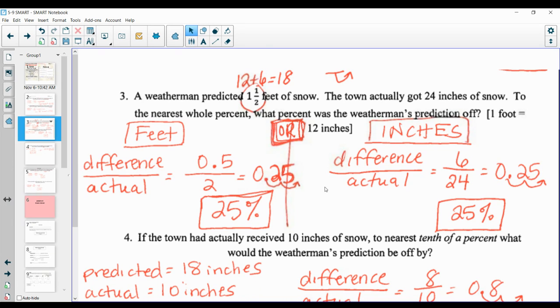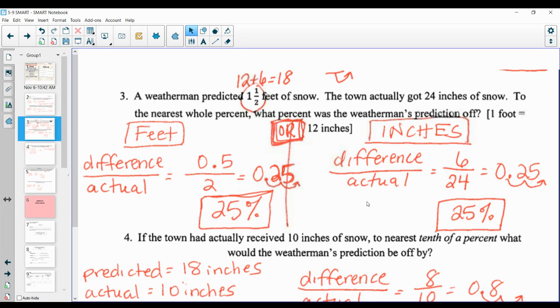If you chose inches, the weatherman predicted 1.5 feet of snow. So you have to know 1 foot is 12 inches and a half a foot is 6 inches. So that's a total of 18 inches. Then you knew it actually got 24 inches. So the difference between 18 and 24 is 6 inches. That's why it's in the numerator. The actual is 24 inches. So you're going to do 6 divided by 24. Notice you get the same exact answer. You get 0.25 or 25 hundredths. You move the decimal point twice to the right, and you're going to again get 25%. All right? So that's number 3.